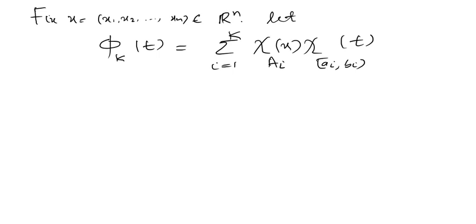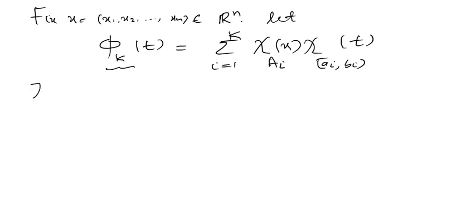Now what is this phi k t? It is a step function. You can see it's a step function because each set is finite valued, and because you can write this as chi of ai cross ai bi. Then the measure of ai cross ai bi is finite because they are all bounded intervals, actually semi-closed intervals. So each has a finite measure. So this is actually a step function. Phi k t is a step function.